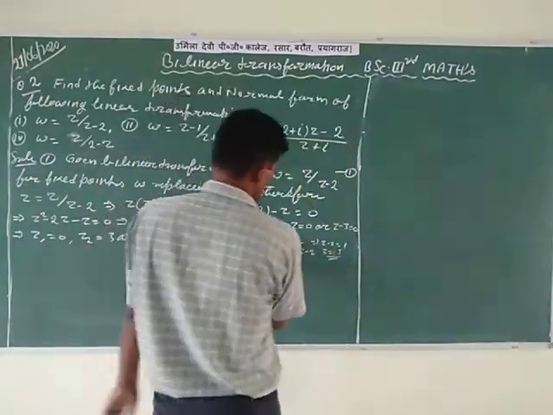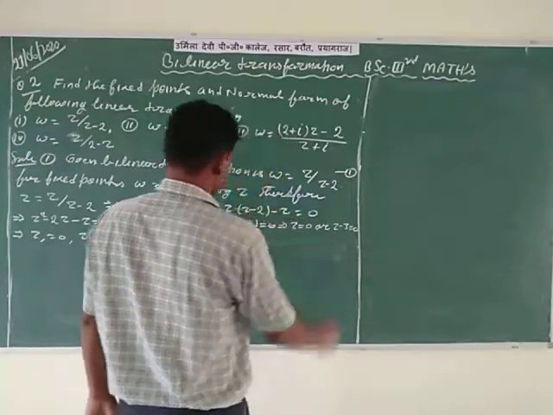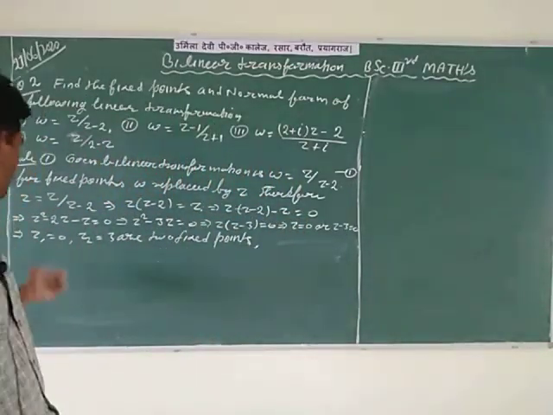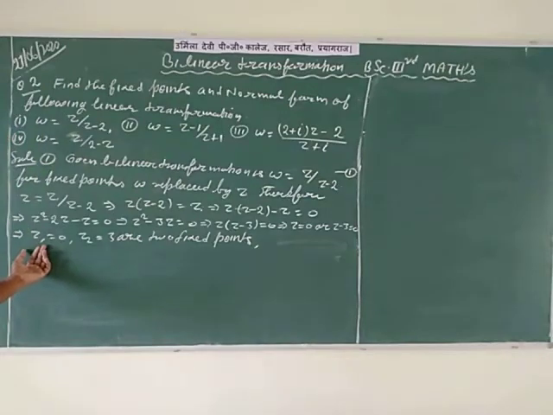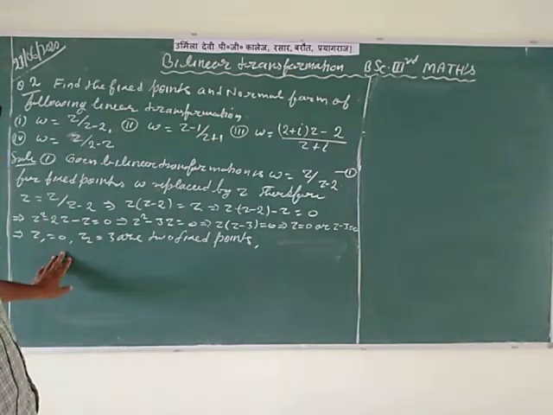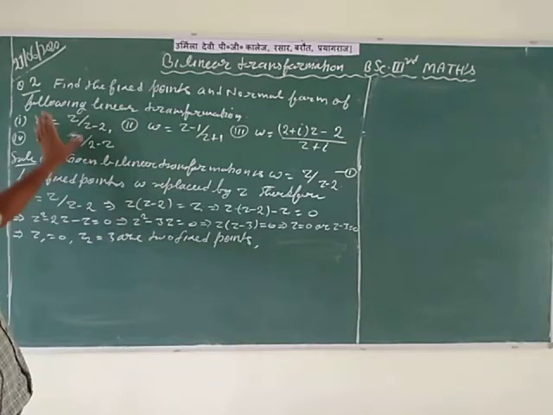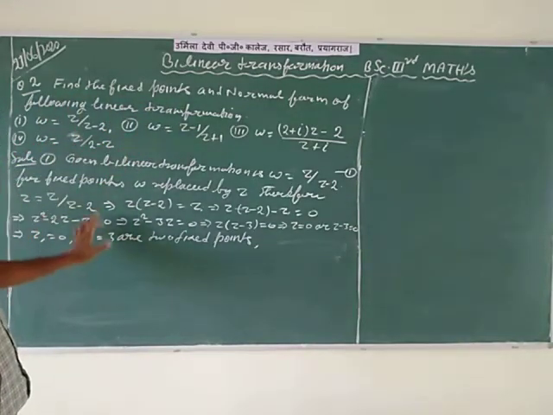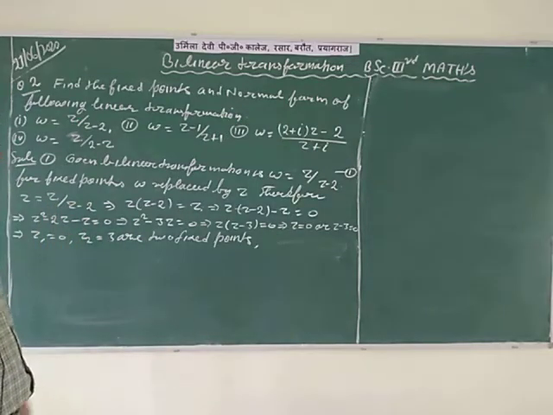So in this question the fixed points are 0 and 3. Here there are two fixed points, the first denoted by z1 and the second denoted by z2, which are 0 and 3. This is the first solution of the question: find the fixed points.